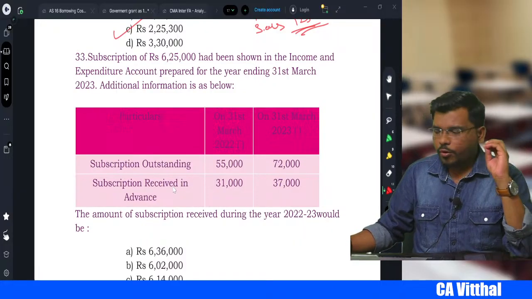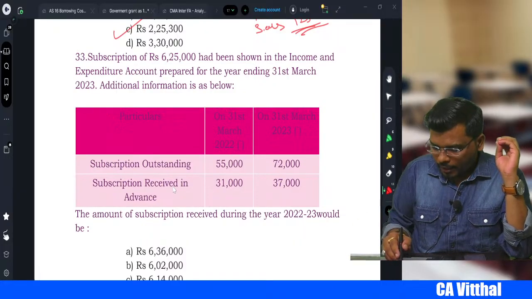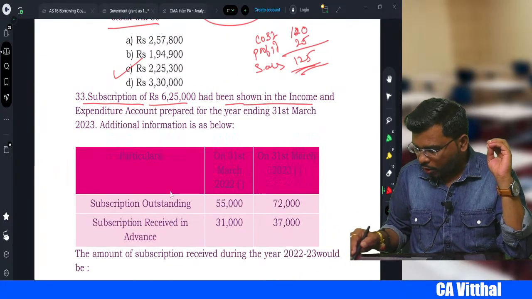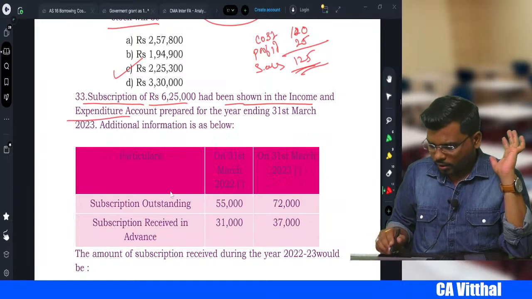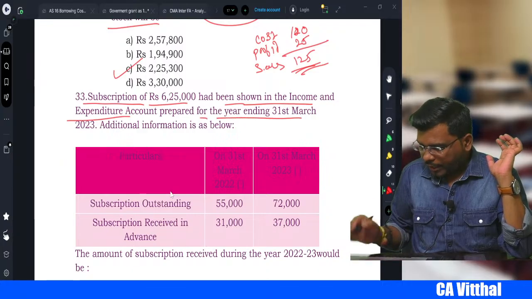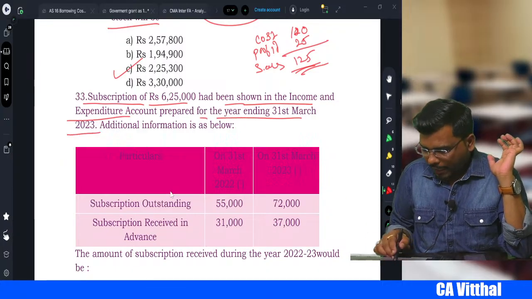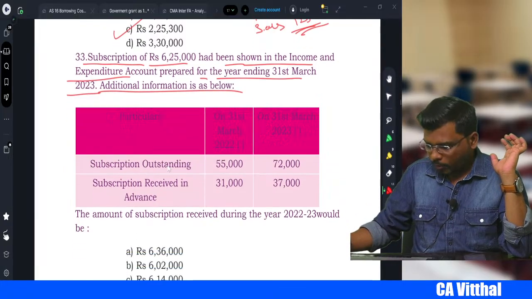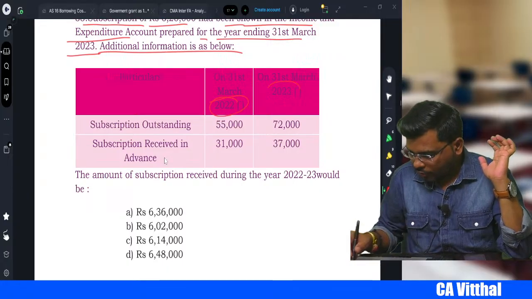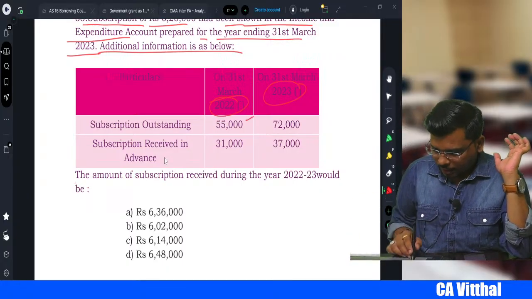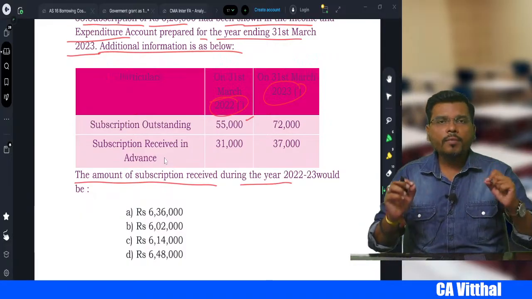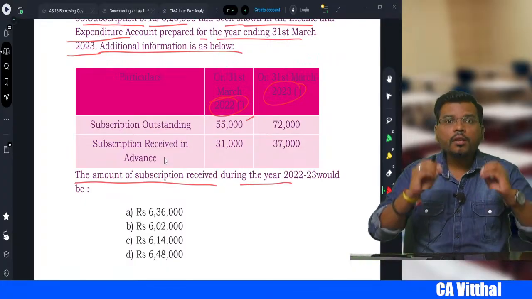Next one again is a very beautiful question from the exam point of view. Subscription of 6,25,000 had been shown in the income and expenditure account, prepared for the year ended 31st March 23. Additional information they have given below: subscription outstanding for 2022 and 23, last year and current year. They are asking you how much subscription we have received during the year.